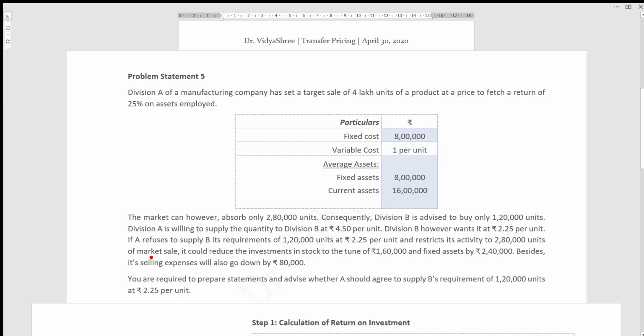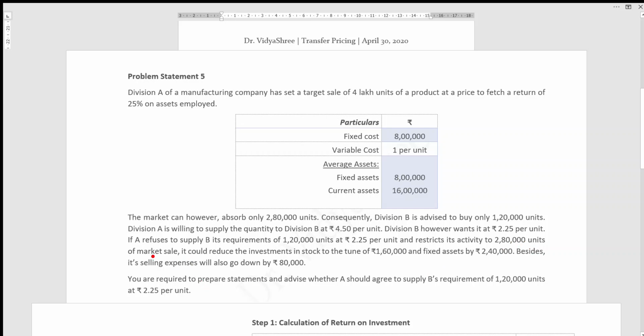The second option is that it will produce and sell only 2,80,000 units in the market. It will not sell the balance 1,20,000 to any other division.